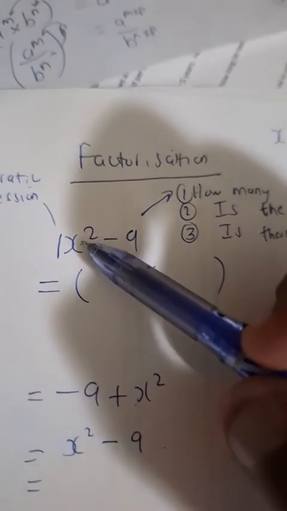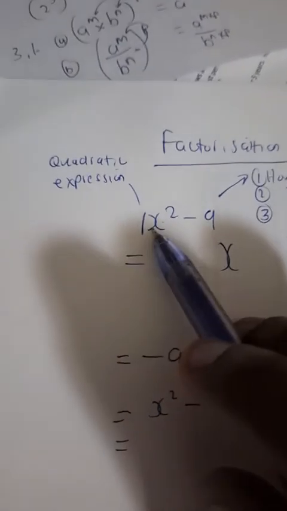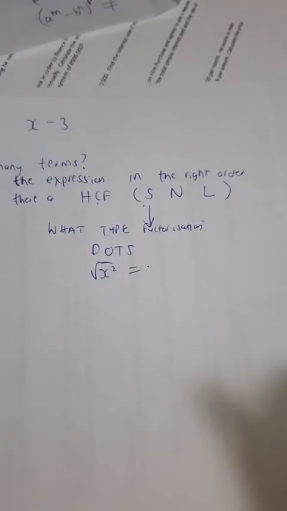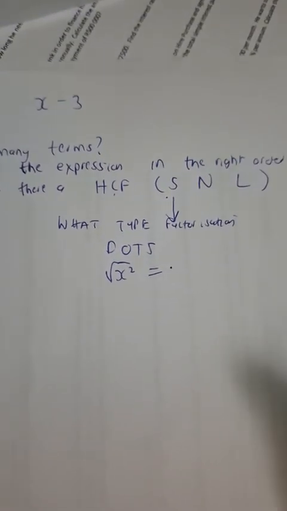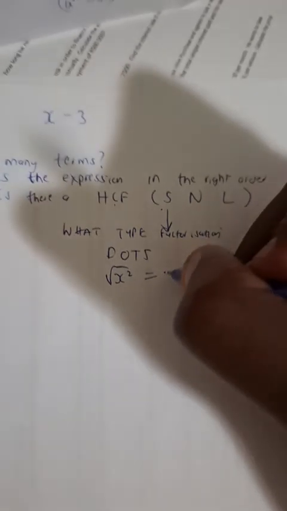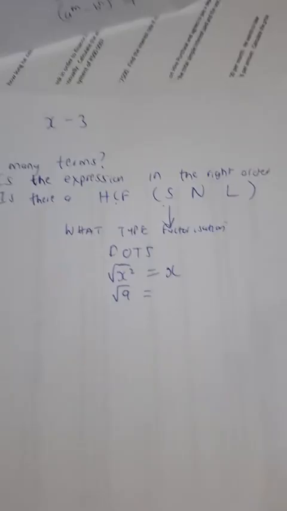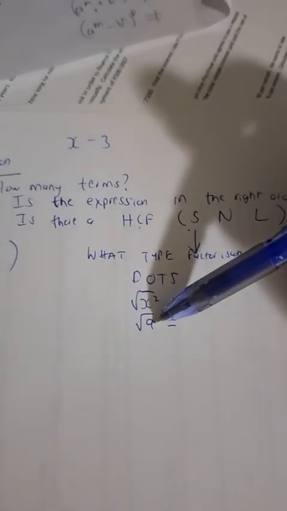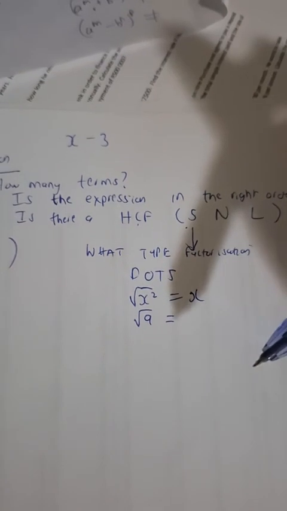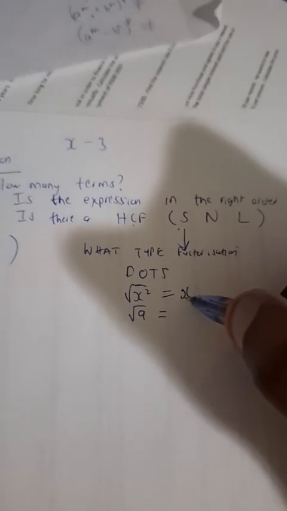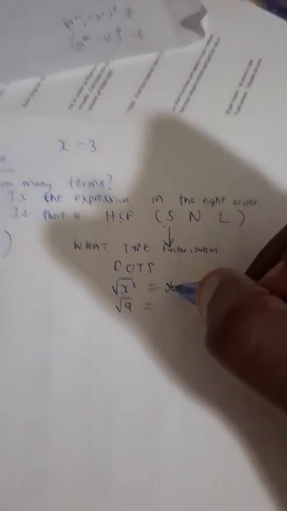All right. Because we know this is a difference of two squares, first things first, we take the square root of the first term. What's the square root of x squared, guys? I'm not going to write the answer. Thank you, Koket. So it's x. What is the square root of 9? Because if it's a perfect square, if we apply the square root, we should get whole numbers, or in this case a single variable. Yes, Lesego, it's 3. Thank you guys, you're amazing.